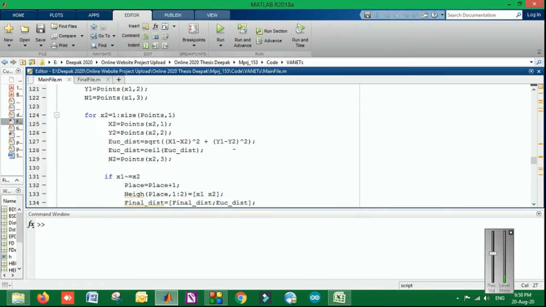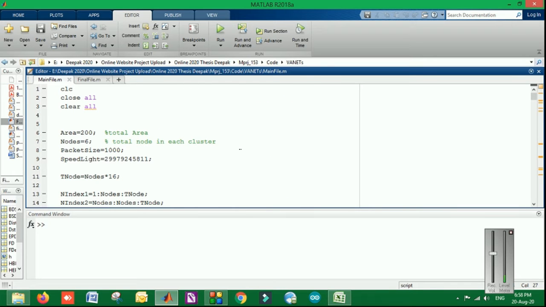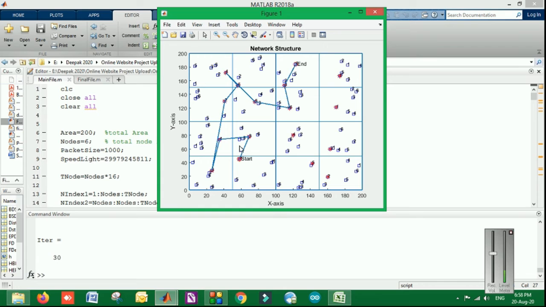So what we have done, we have implemented a prototype for the VANETs, vehicular ad hoc networks, and as an advancement, we have implemented it with particle swarm optimization for finding the best routing. Also, we split the whole network into different grids. So this is also called the grid network communication. So I'm going to run this code. You can see it will be very fast because the PSO algorithm is being implemented. So let me show it firstly. As I have taken only 30 iterations, it was very quick. So if I increase it, it will take some time.